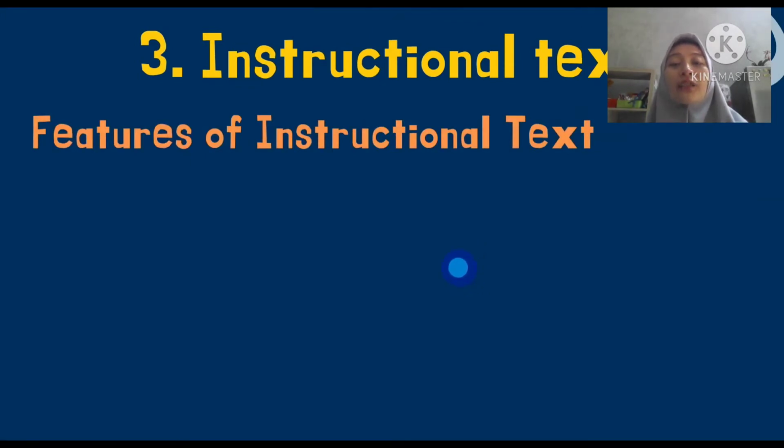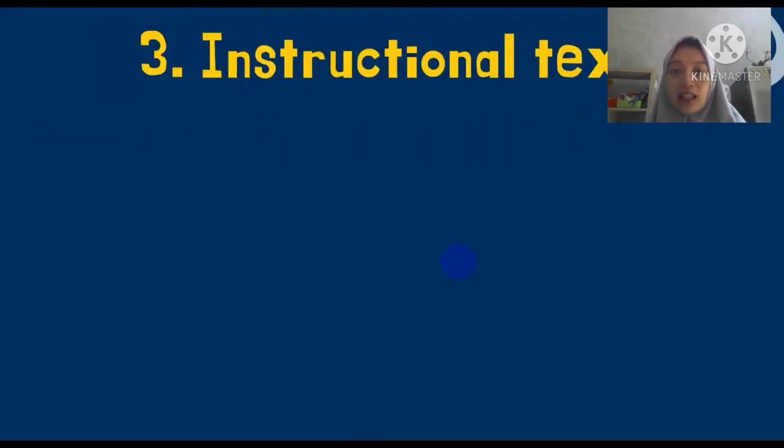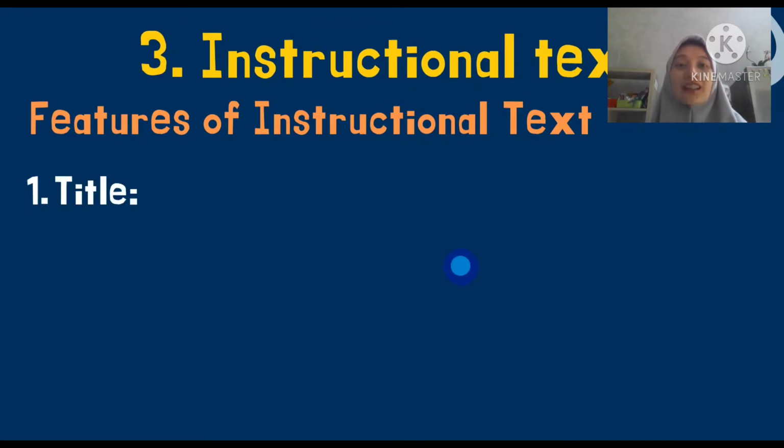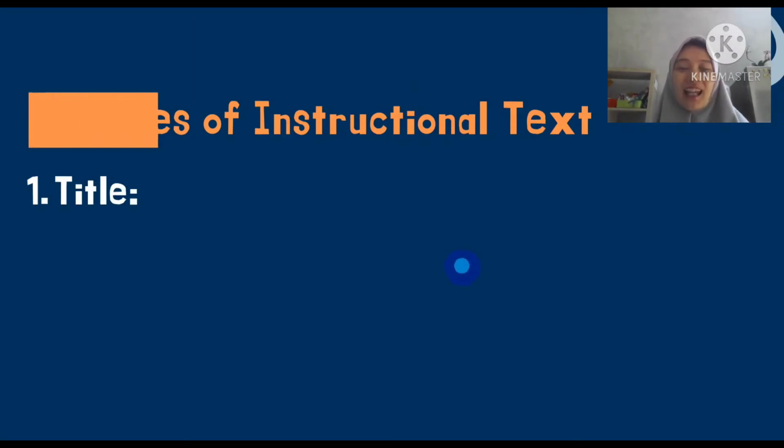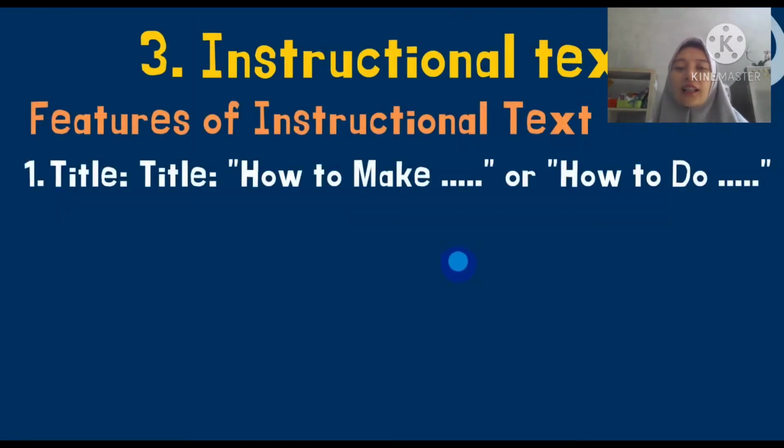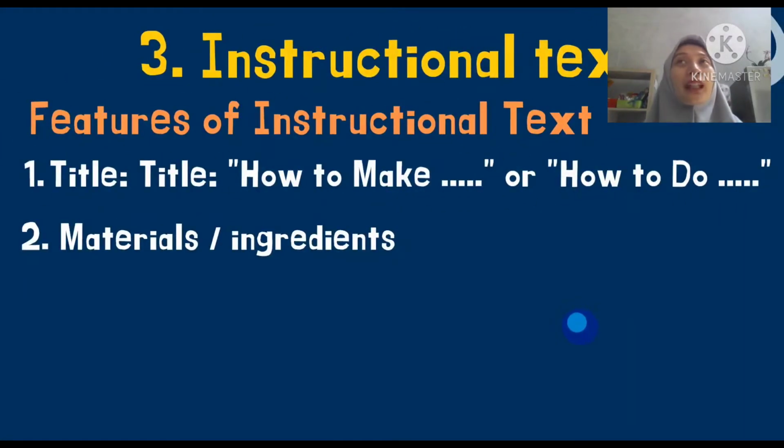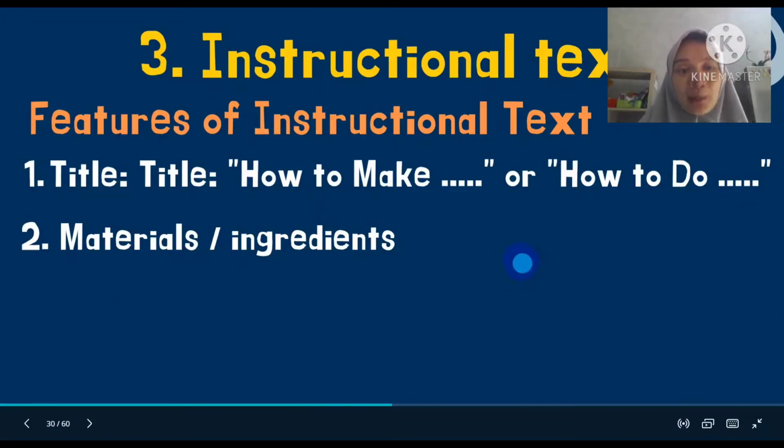Okay, what are the features of instructional text? First, there should be a title, and the title can start with how to make blah blah blah or how to do blah blah blah. For example, how to make banana pancake or how to play leaderboard, for example.